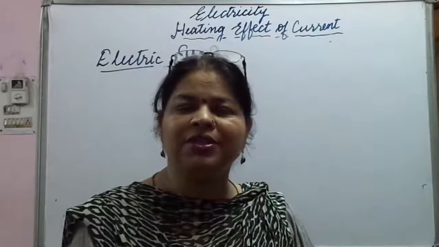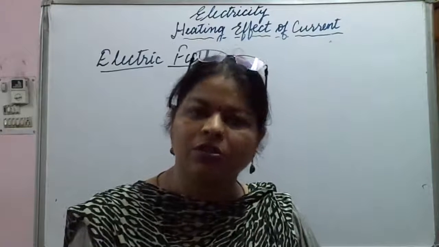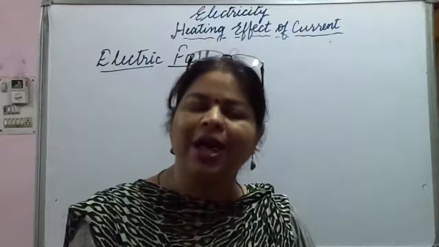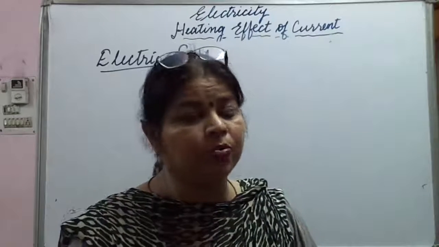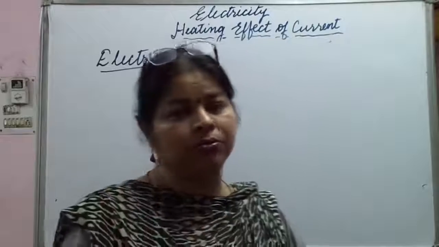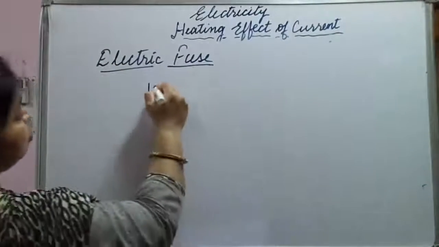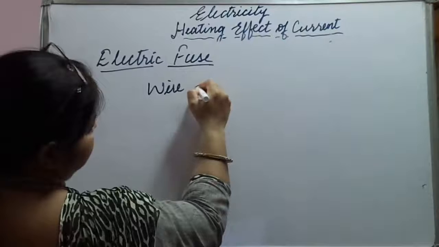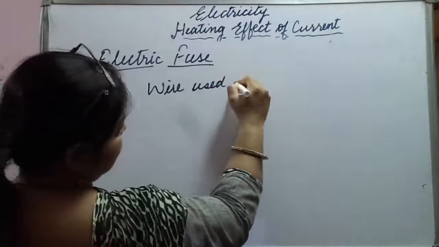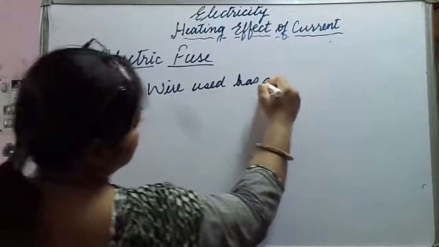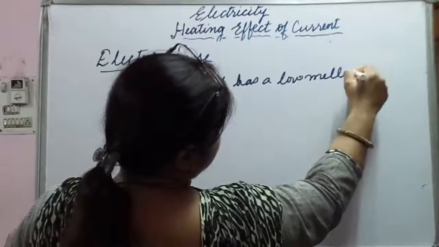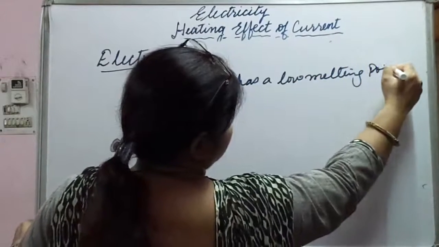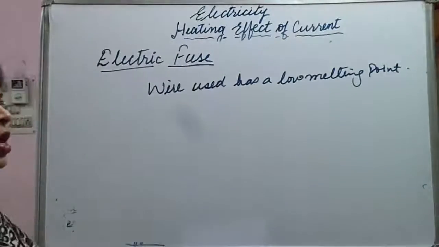Now here also the electric fuse has a wire which is made of a material whose melting point is very low. So the wire used has a low melting point. As a result, what will happen?